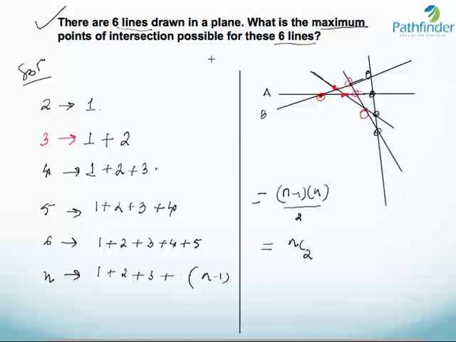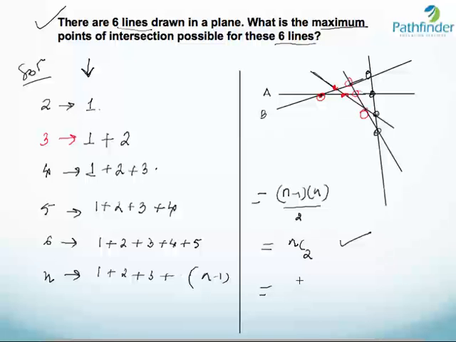So the maximum number of points of intersection that can be drawn in a plane with n lines, where no two of them are parallel to each other, is given by nC2. So you could either calculate the answer by this method or by nC2.